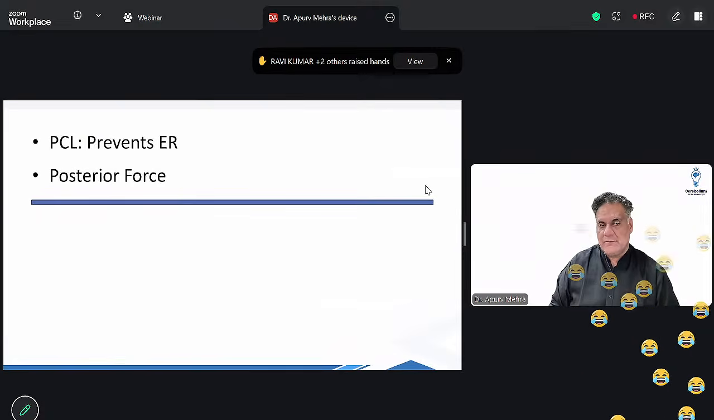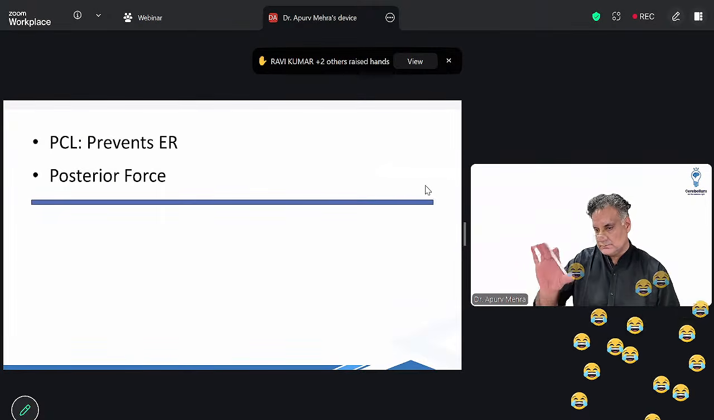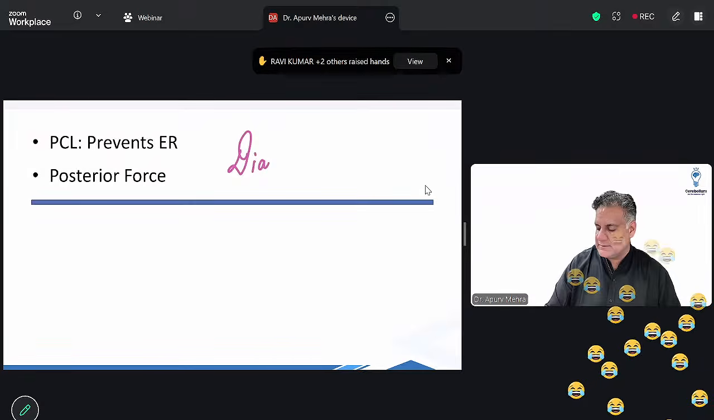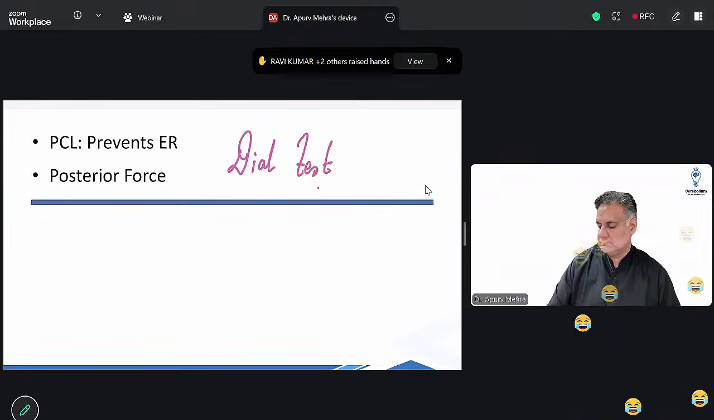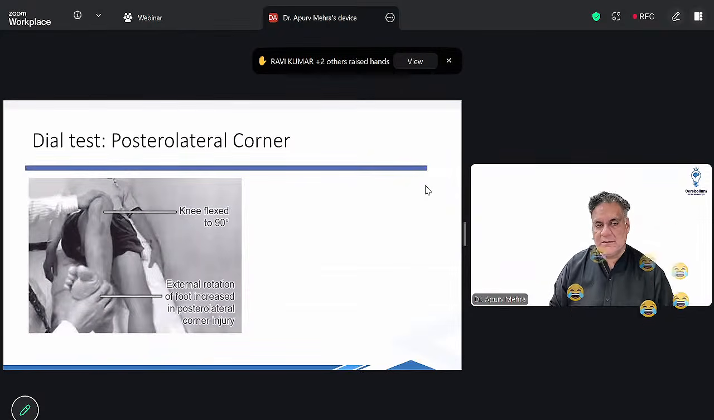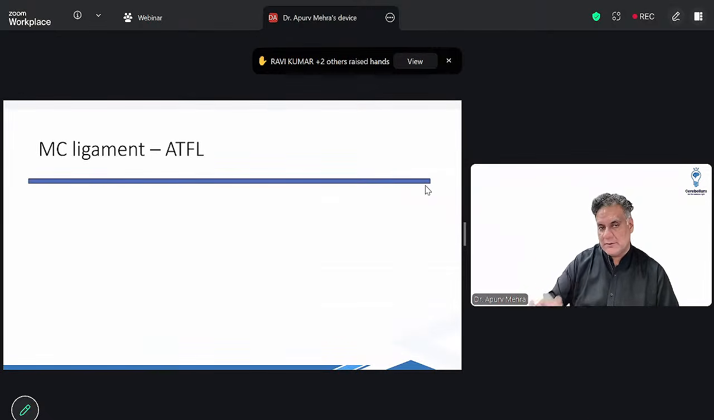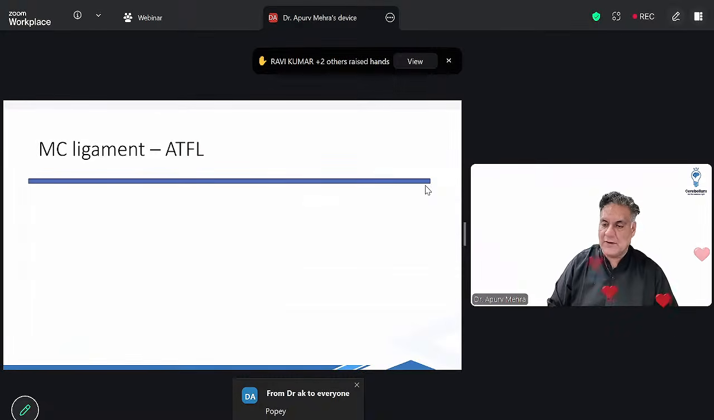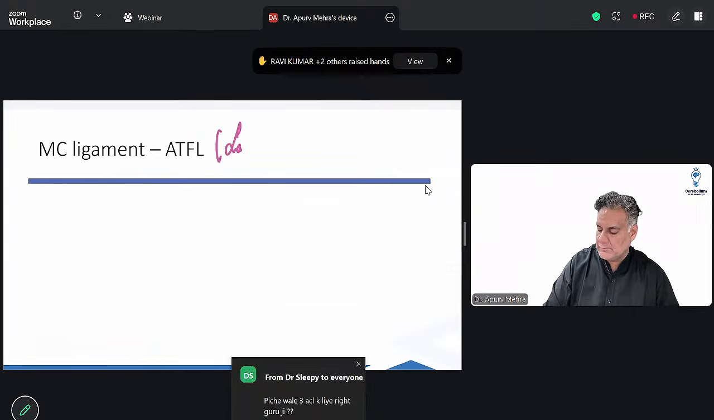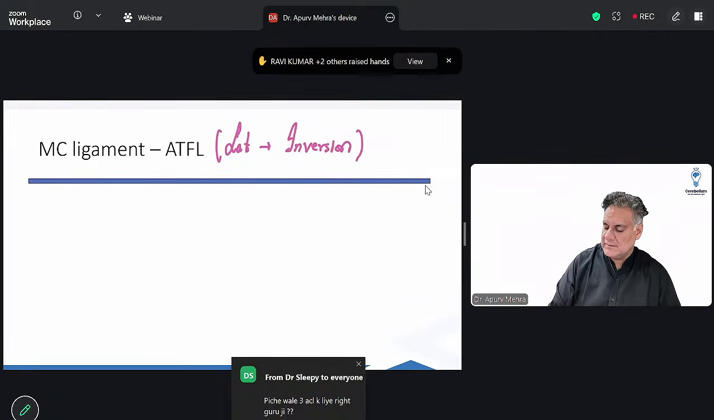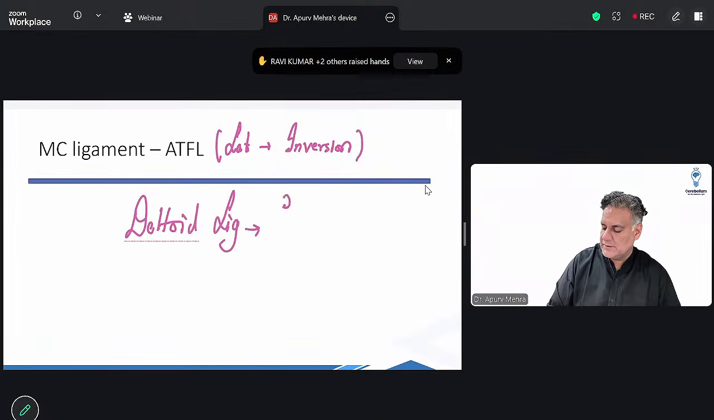All right, PCL prevents external rotation. इसके लिए जो टेस्ट होता है उसका नाम होता है डायल टेस्ट. All right, so this is for the PCL. Most common tendon to damage in the human body is supraspinatus, followed by biceps, followed by tendoachilles. बाइसेप जब टीयर होता है तो एक पॉपाई बनती है कि इमेज आती है हमसे. Most common ligament to damage around the ankle is anterior talofibular ligament on the lateral side. This will get damaged on inversion injury. Whereas deltoid ligament is damaged in eversion injury.